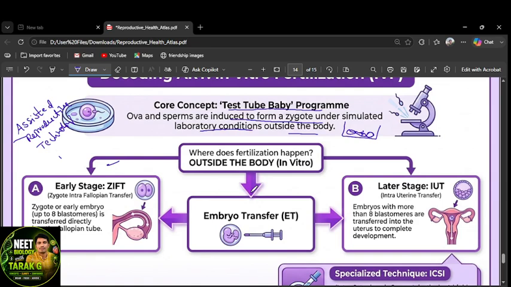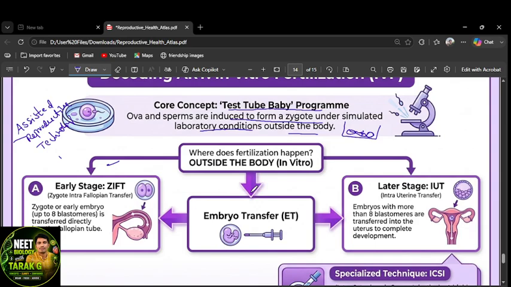Here is the early stage, the zygote intrafallopian transfer. Zygote or early embryo up to 8 blastomeres. We have to fuse outside, in vitro. Then the 8 blastomere stage has to be implanted or inserted into the fallopian tube.